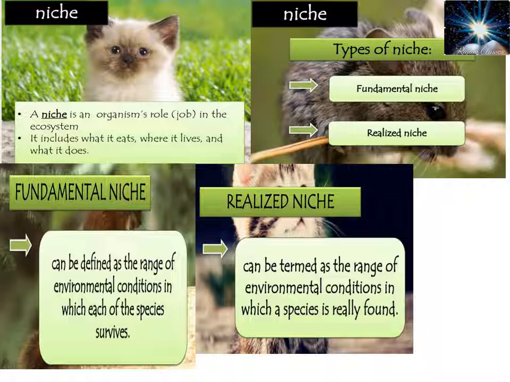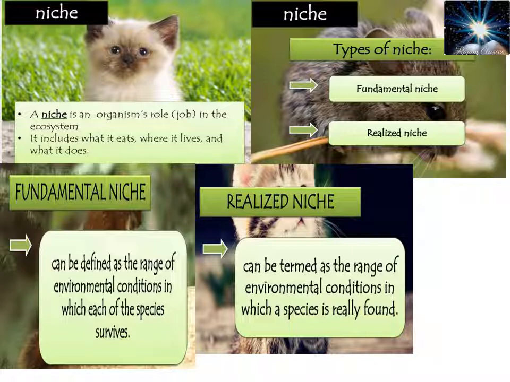Whereas realized niche represents the range of environmental conditions in which a species is really found. Actually, we can survive in a range of 20 to 50 degrees, but it may be possible that there are organisms in the environment that prefer only up to 20 degrees, or some organisms that survive up to 50 degrees.